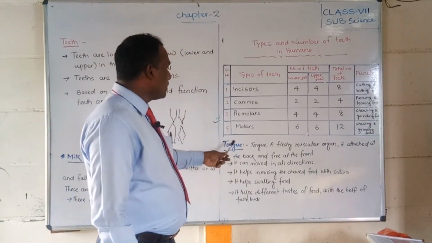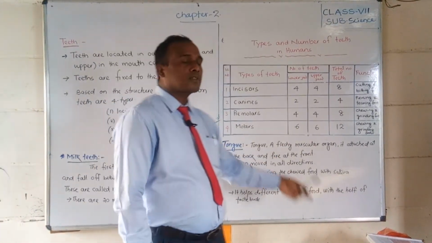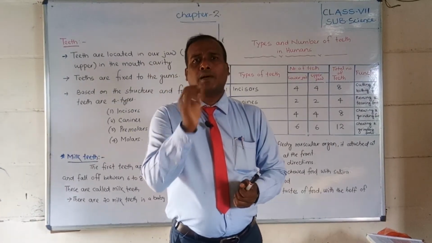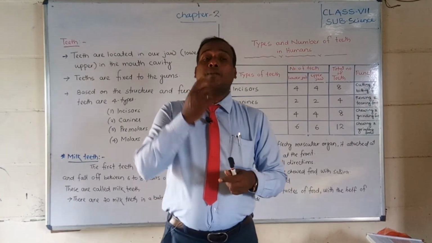See students, the tongue is a fleshy muscular organ, attached at the back and free at the front. The tip is not attached anywhere, but at the back it is attached.